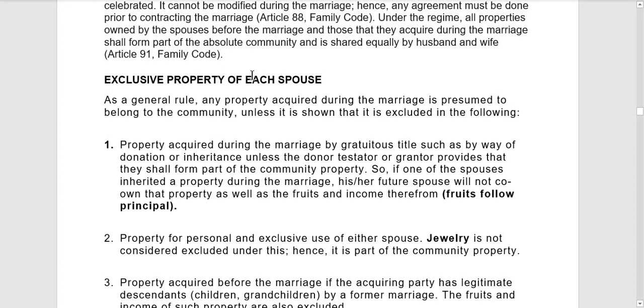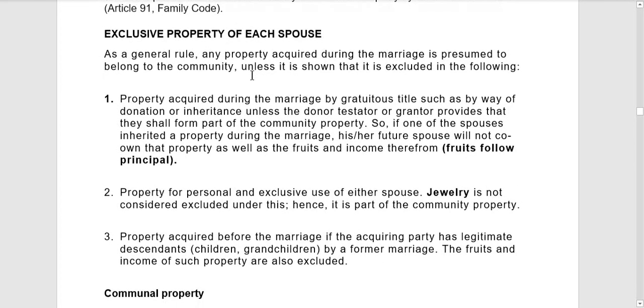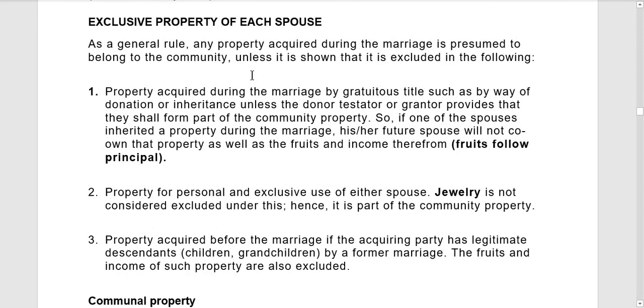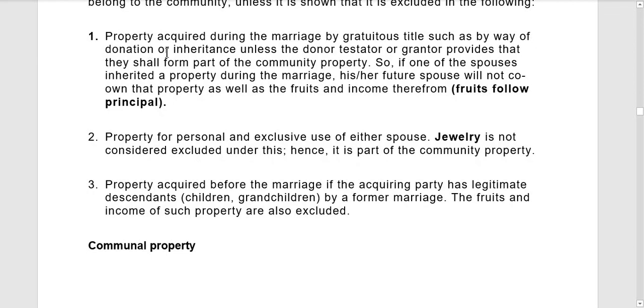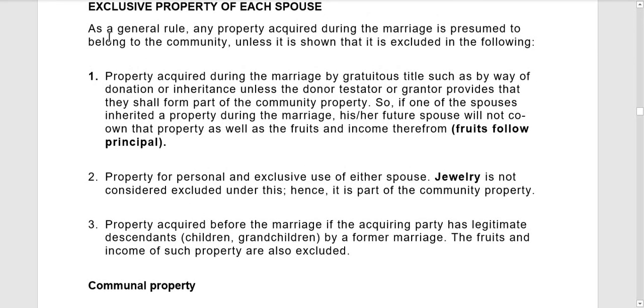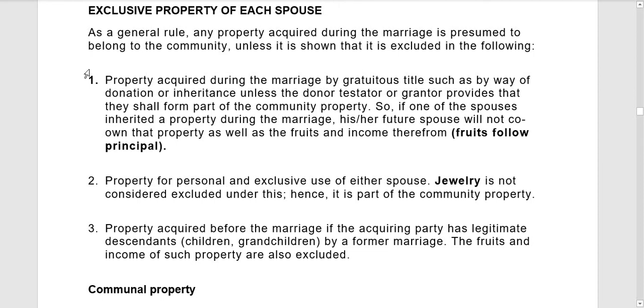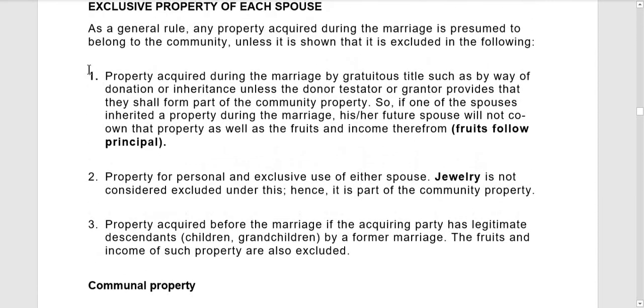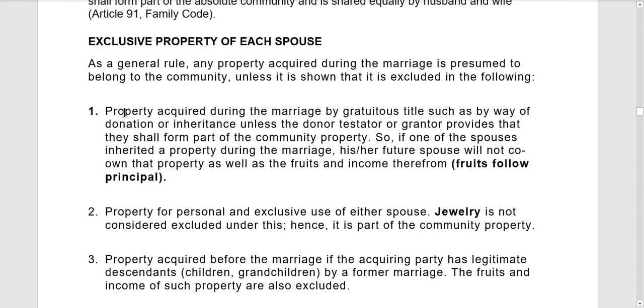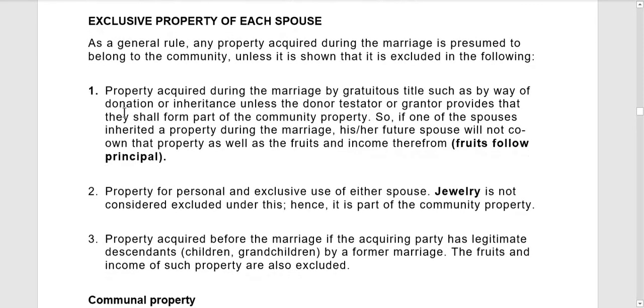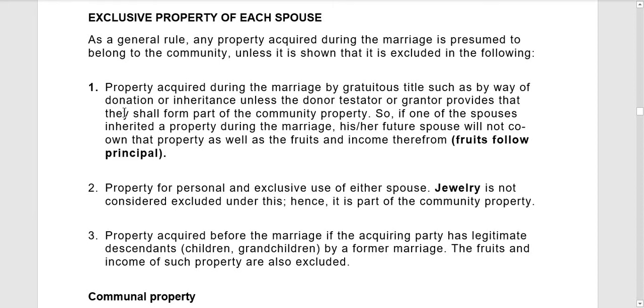So kung part yun lahat, ano naman yung magiging exclusive properties ng each spouse? As a general rule, any property acquired during the marriage is presumed to belong to the community or sa kanilang dalawa, unless it is shown that it is excluded in the following. So property acquired, so ito yung exemption. Ayan. So if such a property is included in these items, then such property will be considered to be an exclusive property of each spouse under absolute community of property regime.